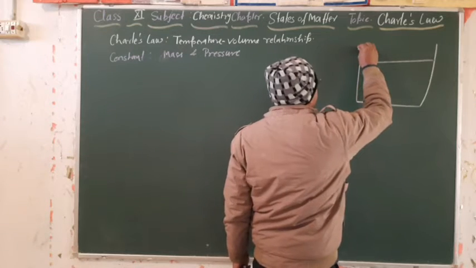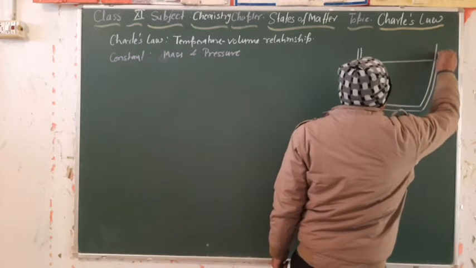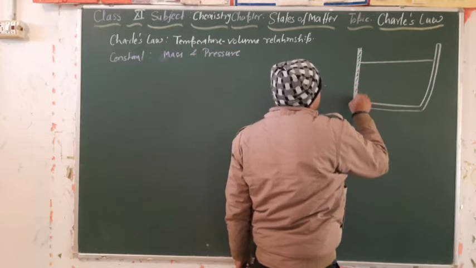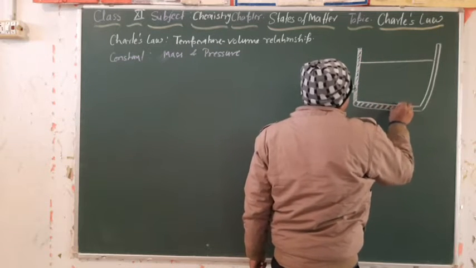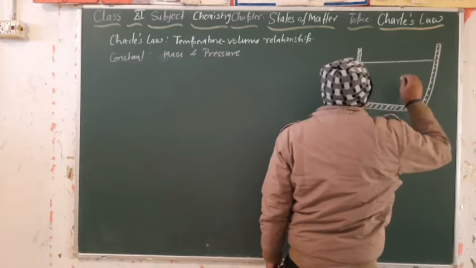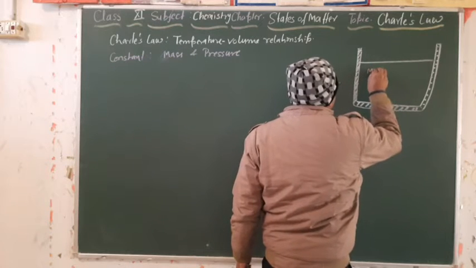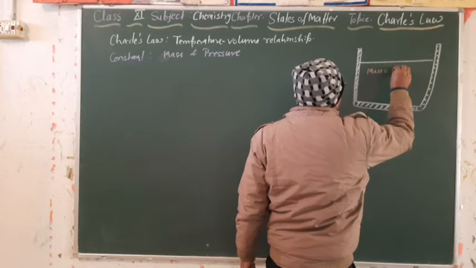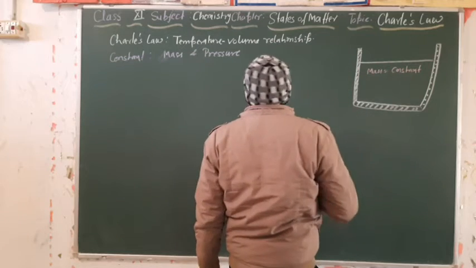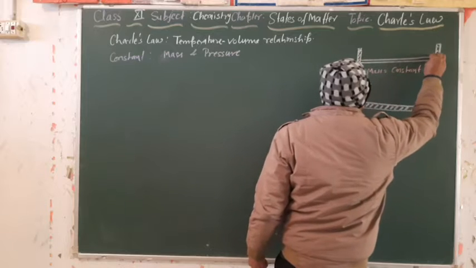So what experiment he had performed, let us first try to understand. He took one vessel. In this vessel, he filled some definite amount of gas, which means mass constant, and he applied a pressure.